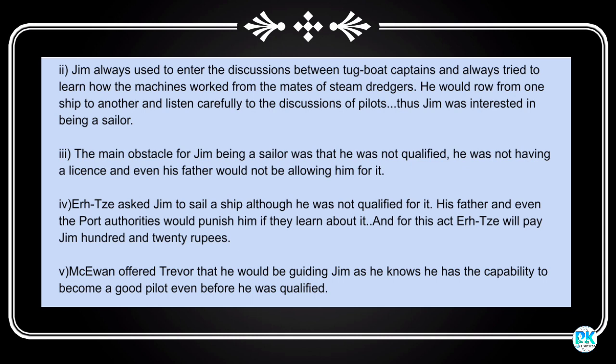Question 3. What was the main obstacle for Jim in being a sailor? Answer. The main obstacle for Jim in being a sailor was that he did not have the license, he was not qualified, and even his father would not allow him to do it.